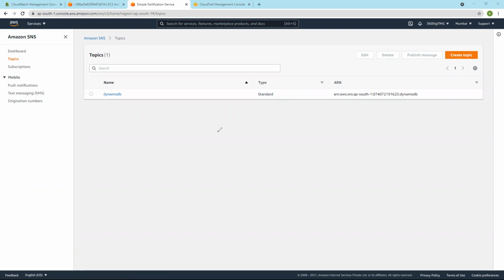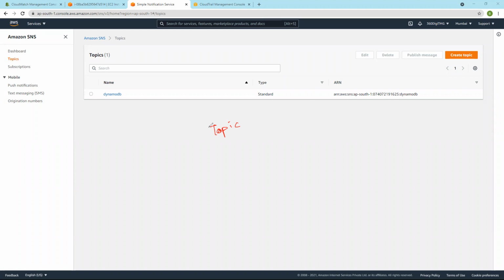Say how this SNS works. SNS means Simple Notification Service, where you can send messages using text messages to mobiles, email notifications, and also messages to web applications. Simply, you can push all these notifications.